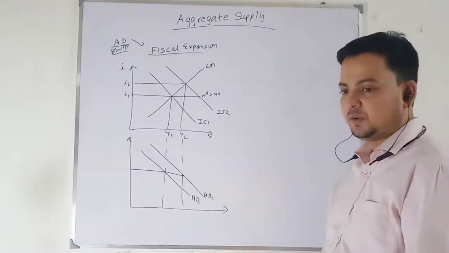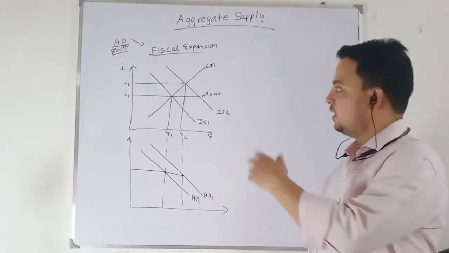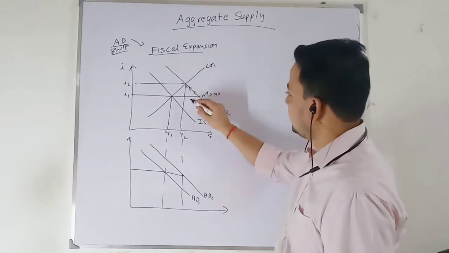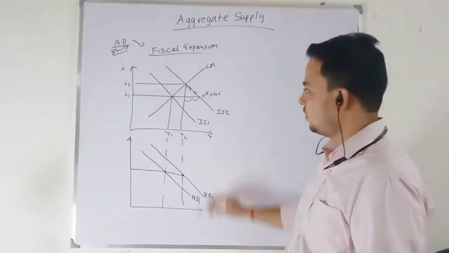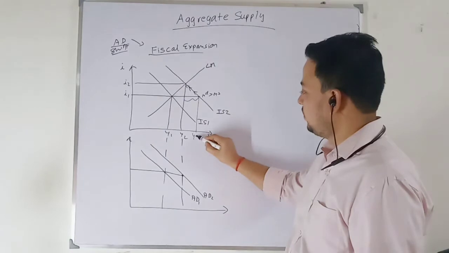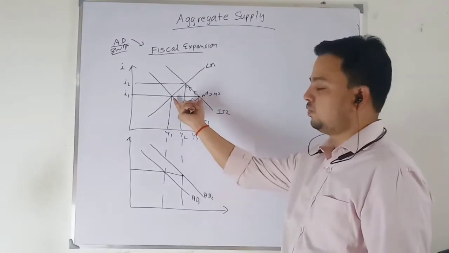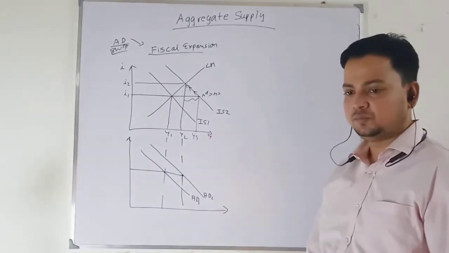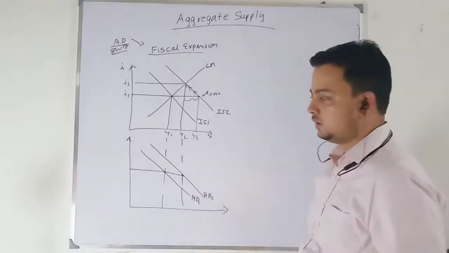So a new equilibrium in the money market will be achieved when the rate of interest increases. When the rate of interest increases, this much is the crowding out. So your output will decline from Y3 because the full multiplier value will not be realized, and actually your new equilibrium will be Y2. And how to remember this?